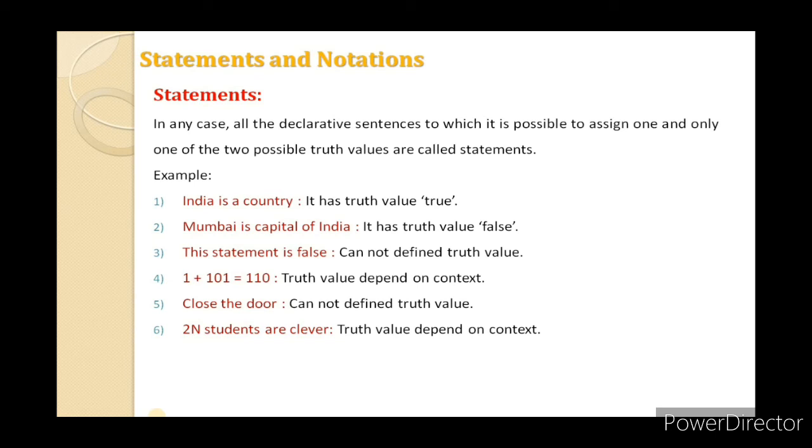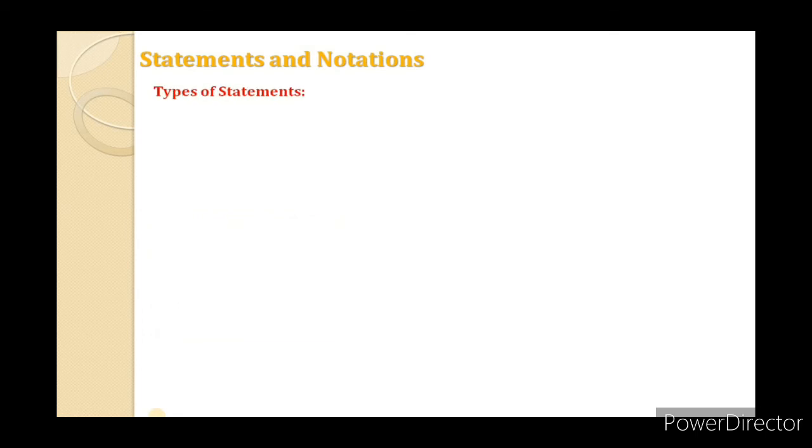But we can assign the truth value. That's why "two young students are clever" is a statement. If we can assign a truth value to a sentence, then we call it a statement. And if we cannot define the truth value, then it is just a sentence.